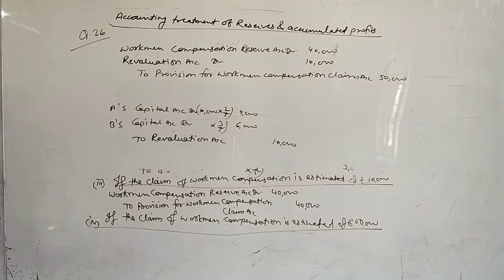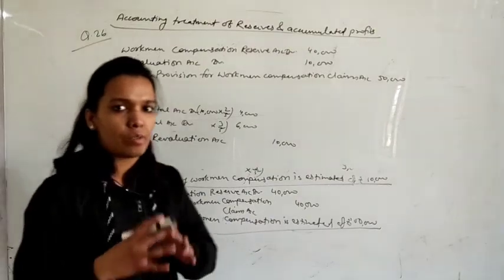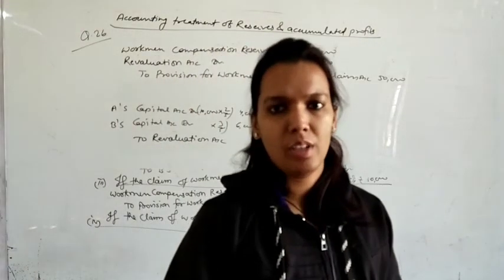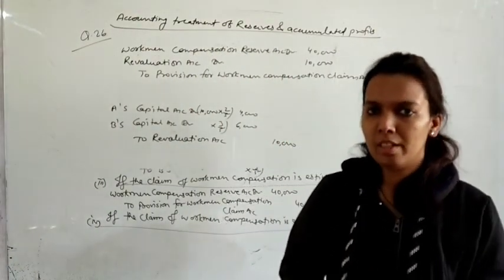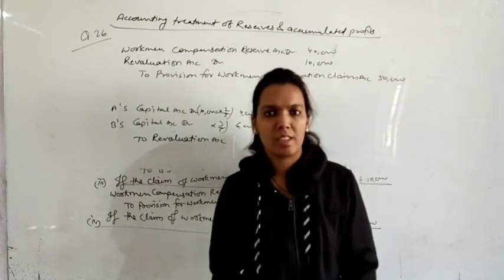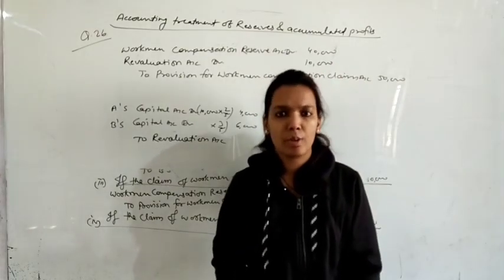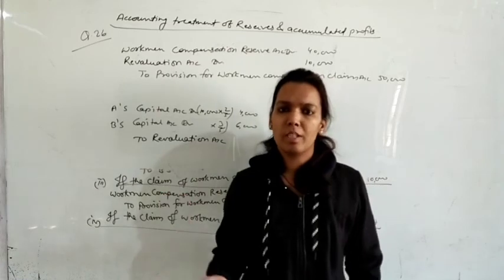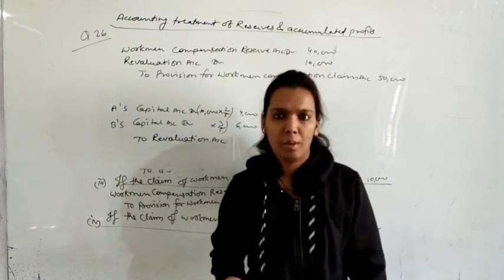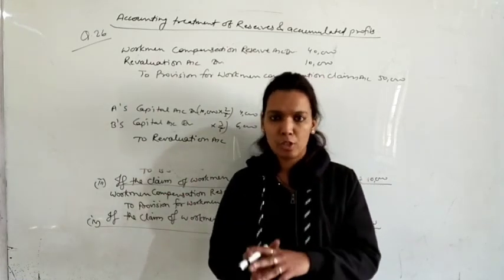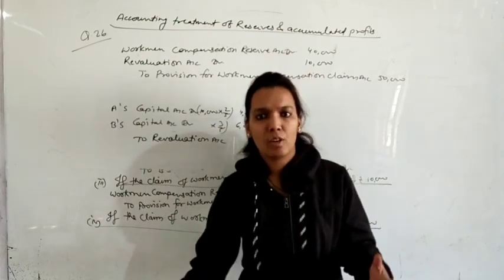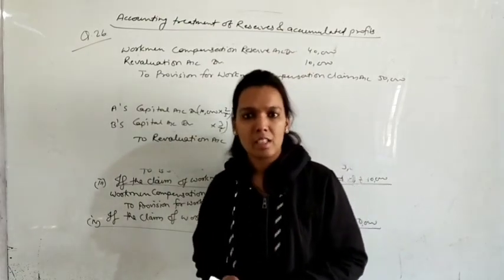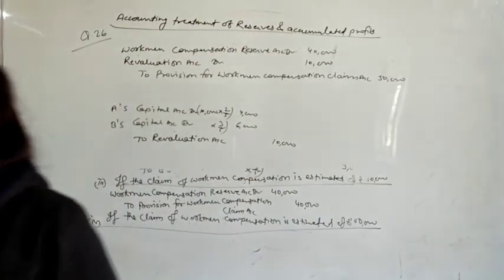So this was workman compensation reserve. I think this is not typical for you. Just try to understand the concept behind this reserve. There will be 4 conditions. As I told you, simple reserves like general reserve and P&L account are also distributed among the partners. So in this also it will be distributed among the partners if there is no claim. But if you have a claim in the question, first of all you will adjust that claim and later distribute the rest of the amount among the partners. Clear?